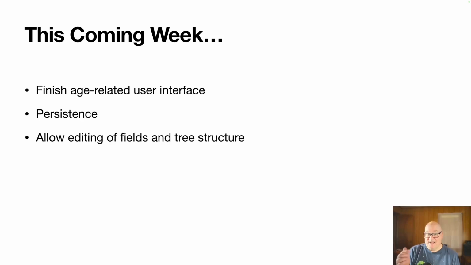And then after that, we'll allow editing of fields and tree structure. So it's a toss up to me which one of those is easier. I have a customer and talked to him, and he thought, if I have persistence, I can enter stuff, even if it's wrong. I can live a week until you get some editing in. So I think we'll take this order of doing persistence first. I've never used this new Swift Data approach, so we'll learn some things about that.